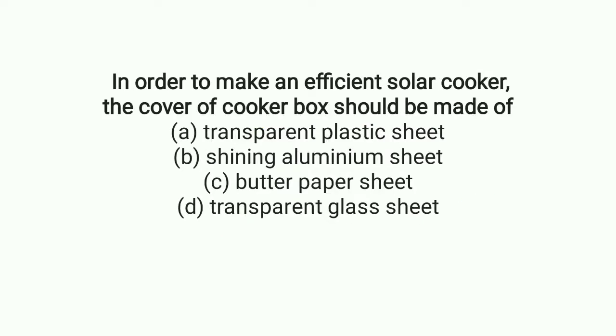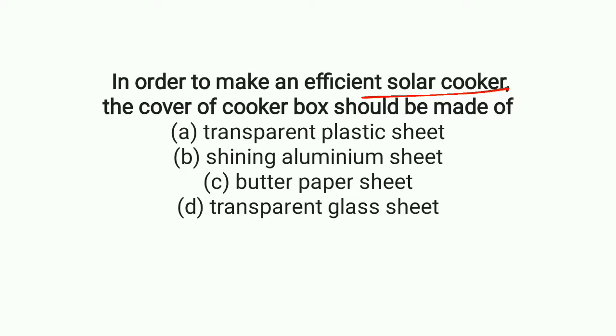In order to make an efficient solar cooker, the cover of the solar cooker should be made up of what? You know that solar cookers are made of wood and plastic, and for the cover you can use glass, and mirror. All these things are used in the manufacture of a solar cooker.